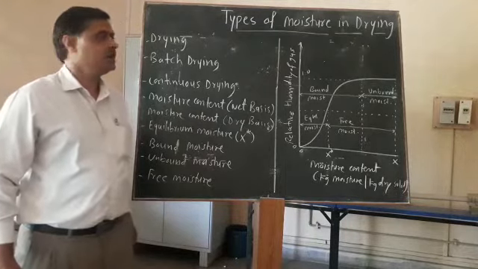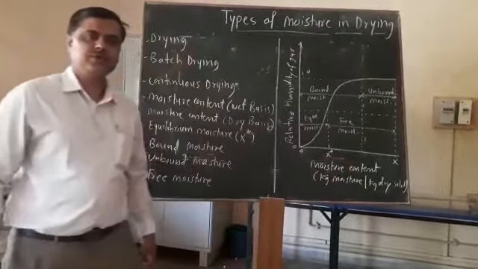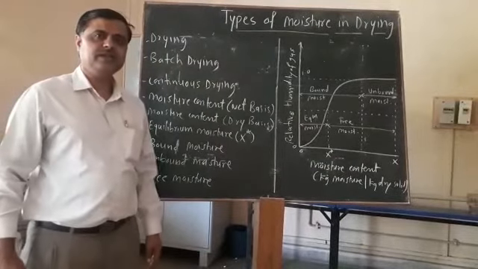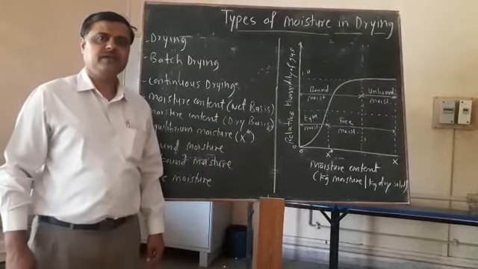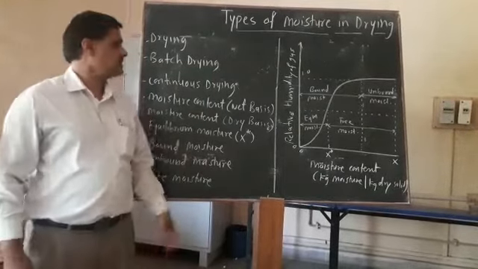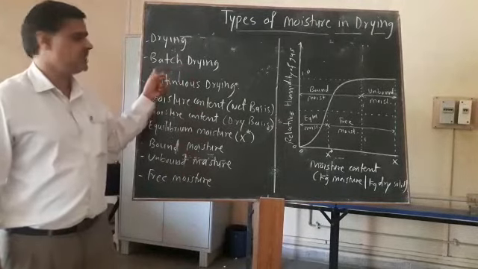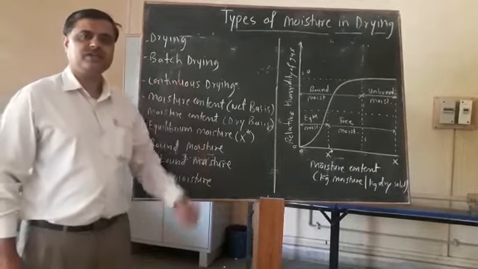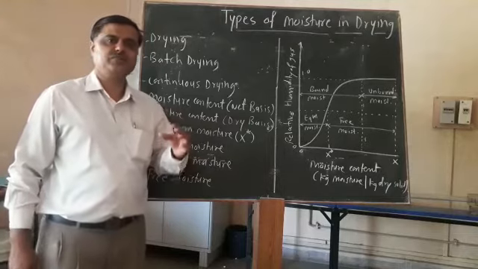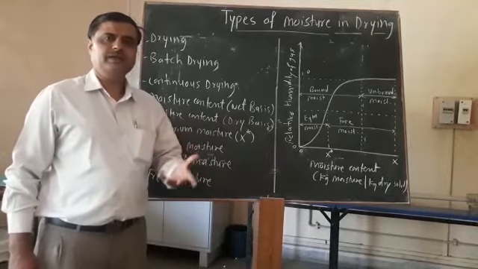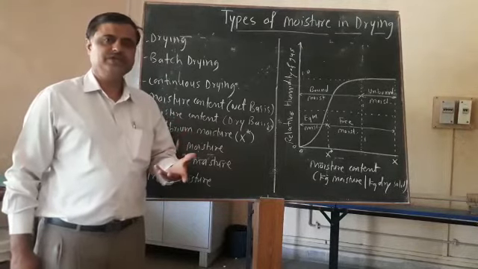We are going to talk on types of moisture in drying. As all of us know, what is meant by drying? Drying is the process of removal of moisture from the solid. There are batch drying and continuous drying, the basic classification of drying. Batch drying is nothing but the material we dry batch wise. That means at a stipulated time interval, we get the dried product or the solid material.